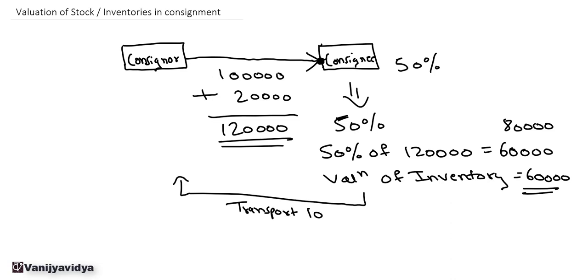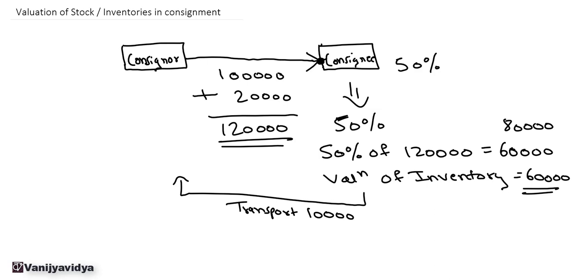Now the subsequent transport cost, say it was 10,000. Now this subsequent transport cost of 10,000 will not be included in the value of the goods that are returned by the consignee to the consignor. This will be considered separately. It will not be calculated for the value of inventory that is sent by the consignee. This is also known as a secondary freight cost.